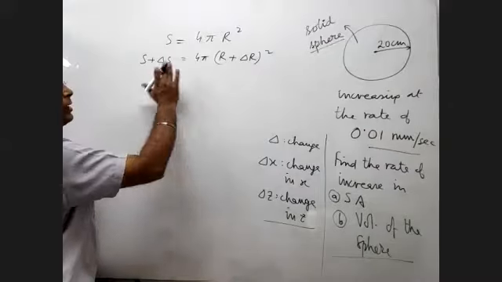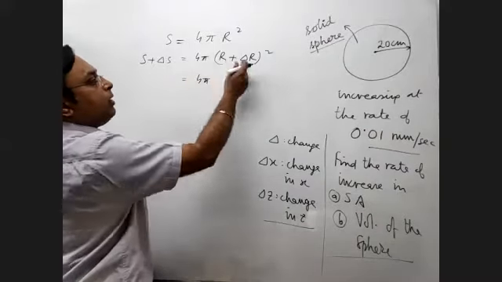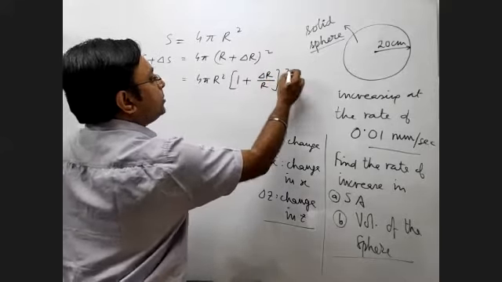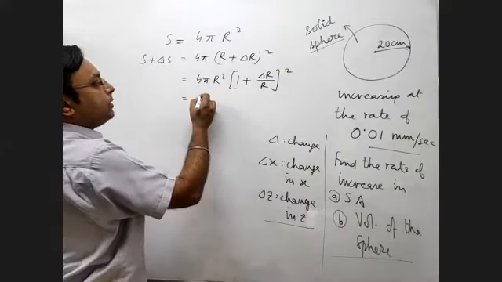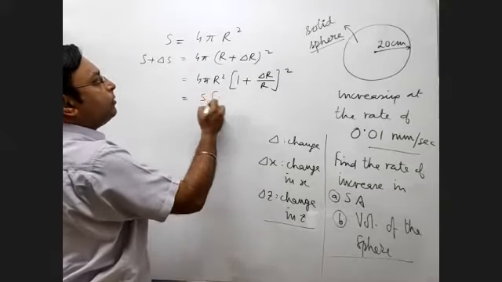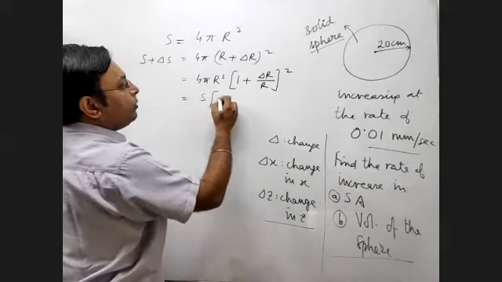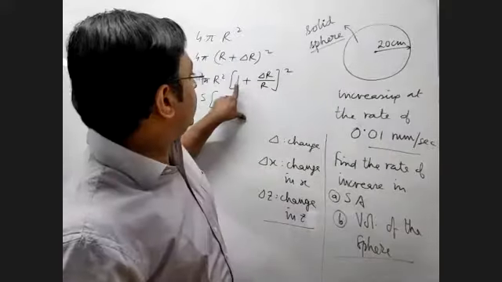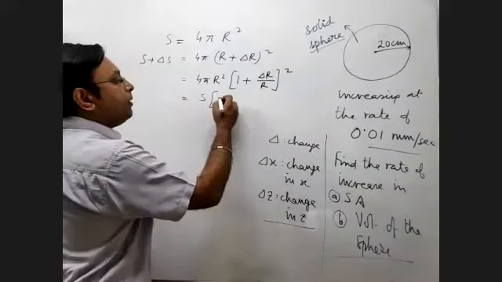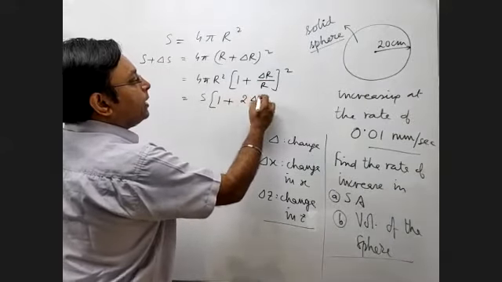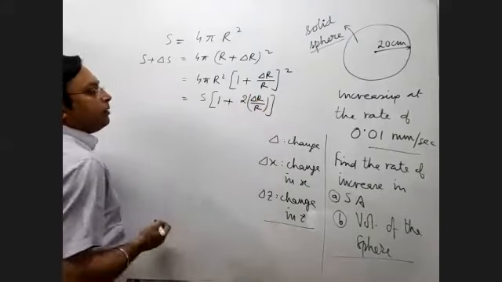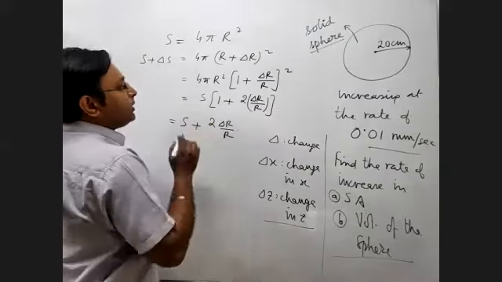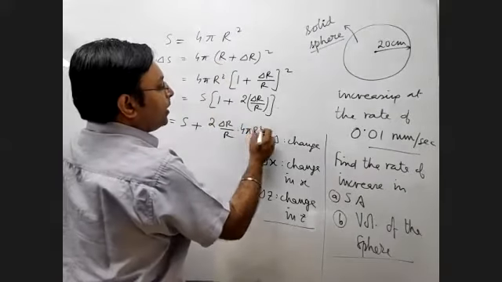So S plus delta S, that is the new S, is equal to 4 pi. Now what I can do is take out r square as common. So it will become (1 plus delta r by r) whole square, and that is equal to S, already there, isn't it, into 1 plus, okay. Now delta r by r is very small. So I can take it as (1 plus x) to the power n. So it will become 1 plus 2 times delta r by r. So that will be equal to S plus 2 delta r by r into S. Now how much is S? 4 pi r square.